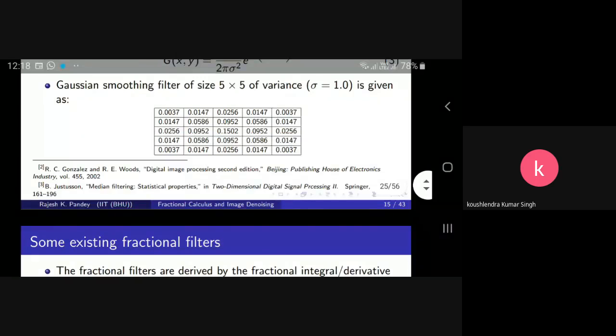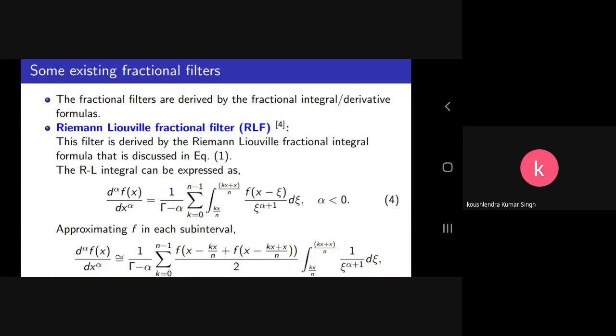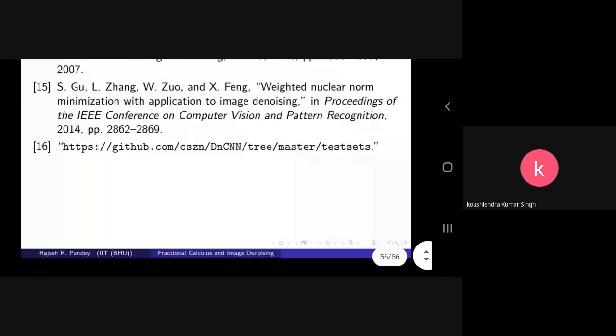Okay, so some existing fractional filters: in recent years, several other researchers have also introduced fractional masks, or fractional filters, using the Riemann-Liouville fractional integral and Riemann-Liouville fractional derivative. The Riemann-Liouville fractional integral we have already defined in previous slides. So how are the filters derived? See equation 4: the integral is discretized using a step size of 1 pixel.